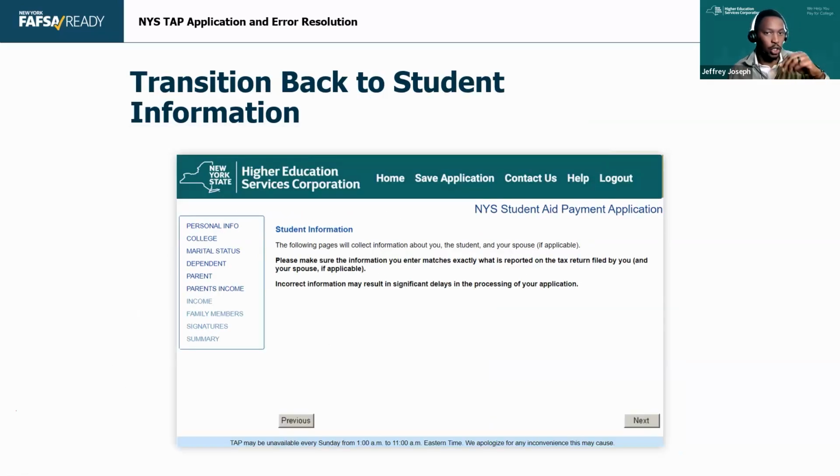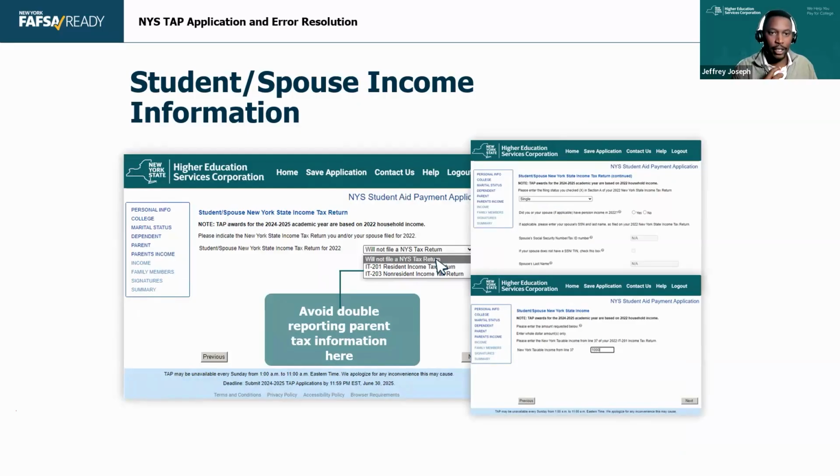So from here, we transition back to the student side. Right, we've done all the parent side. We're now back to the student side. The student will also have to enter in their income information.